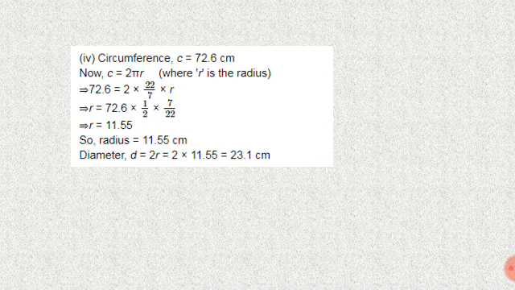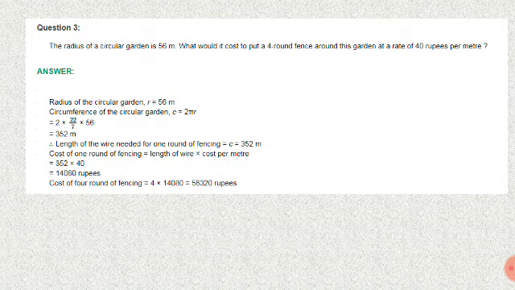Circumference C is equal to 72.6 centimeter. C equal to 2 pi r. So circumference value 72.6 equal to 2 into 22 by 7 into r. So next, 1 by 72.6 into 1 by 2 into 7 by 22. So reciprocal. So radius we get a value 11.55 centimeter. Diameter d equal to 2r. 2 into 11.55, we get a value 23.1 centimeter.